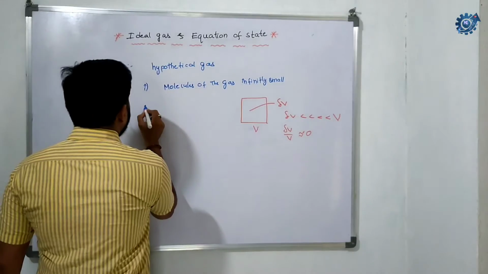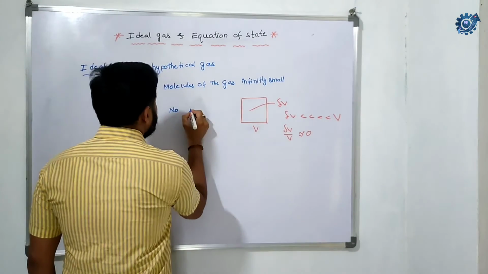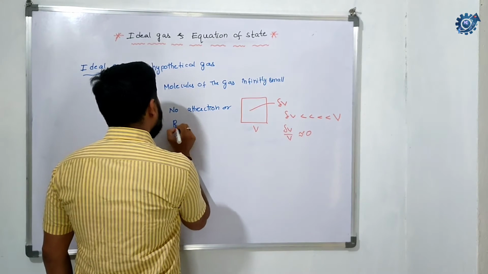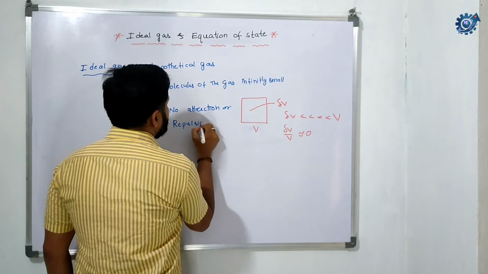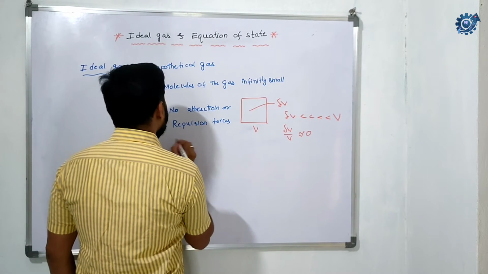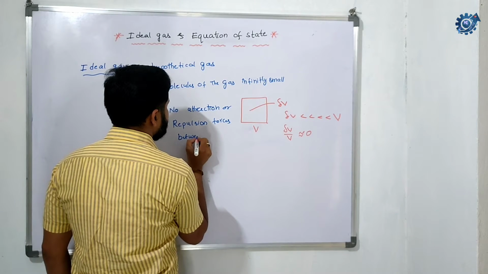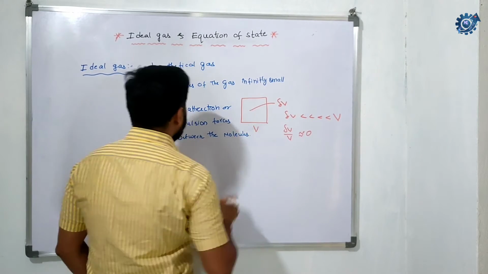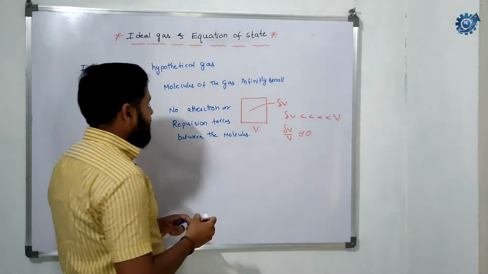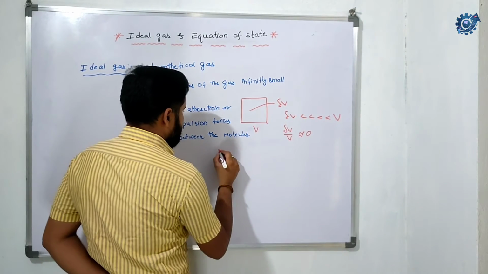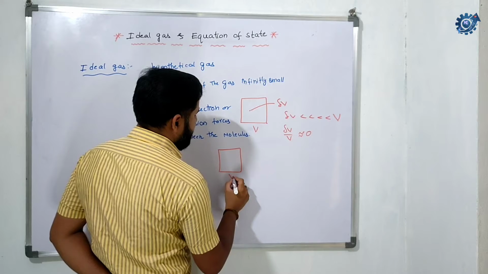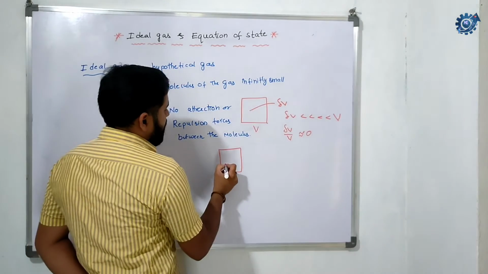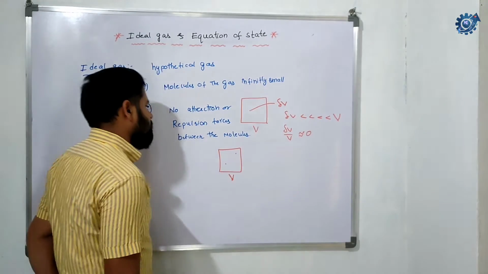Next assumption is no attraction or repulsion forces between the molecules. For example, if you take a container again, capital V is the total gas occupied volume, and a small particle is here and another particle is here.